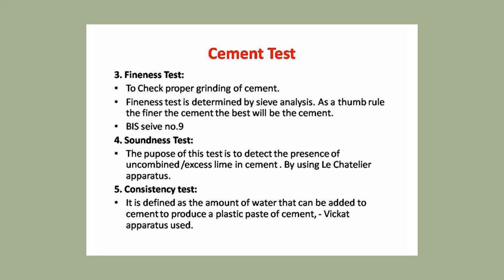Then consistency test. It is defined as the amount of water that can be added to cement to produce a plastic paste of cement, using the Vicat apparatus. So consistency means we should make the cement paste plastic so that we can work on it. It should be workable cement.